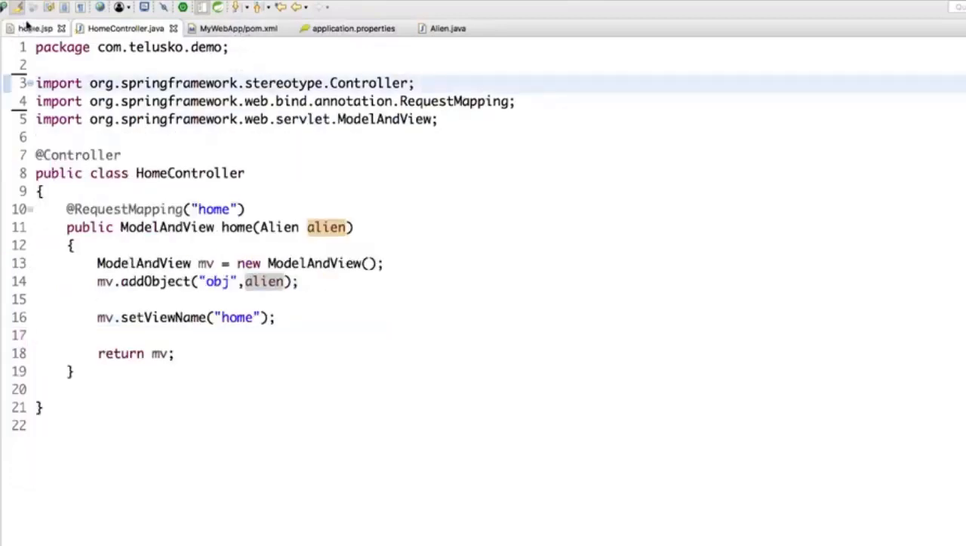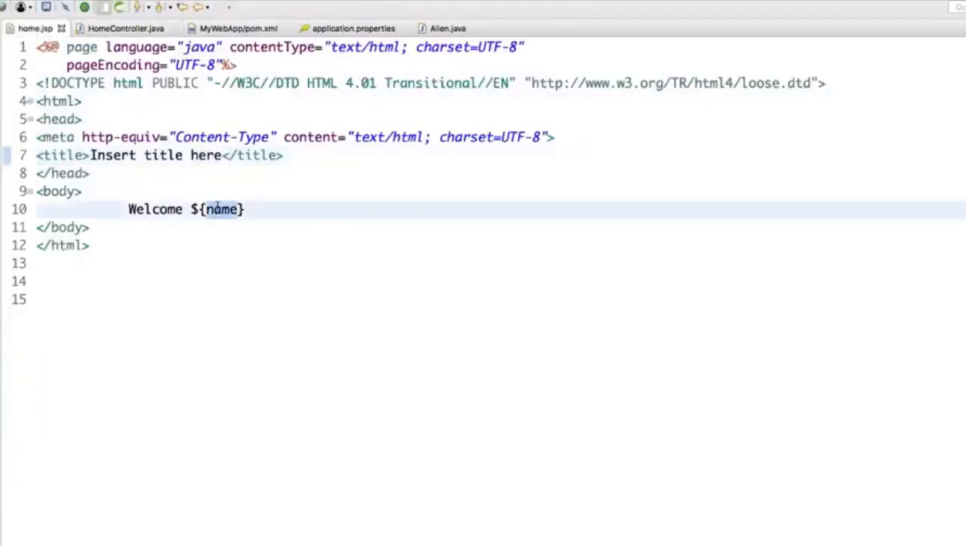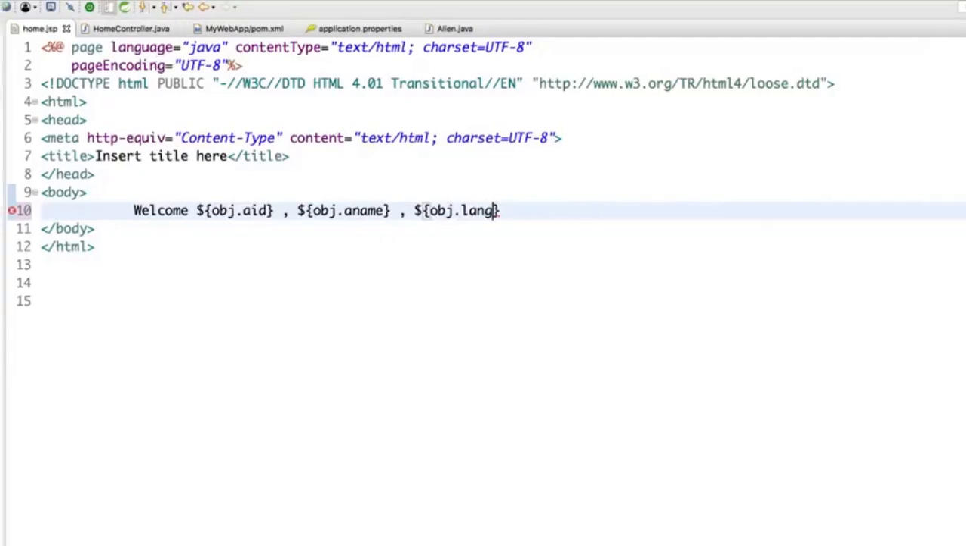Let's try. So I will go to my home page, and then we are printing an object here, because object.aid, I will give a comma, and then I will say object.aname, and then we have one more, which is obj.lang. So we got these three things. So will this work? Let's try. That's what we are trying to do here.